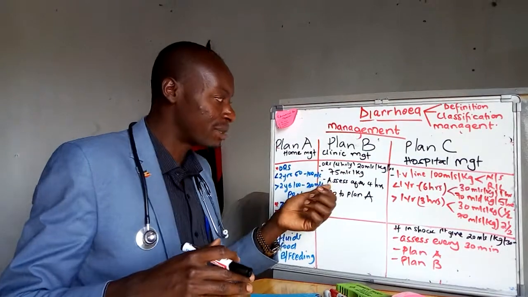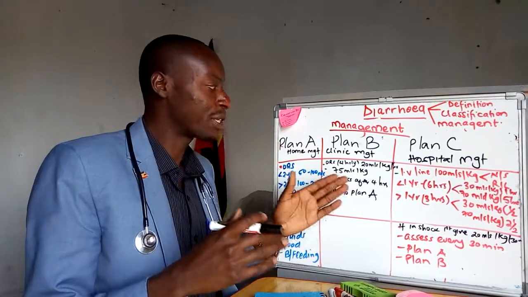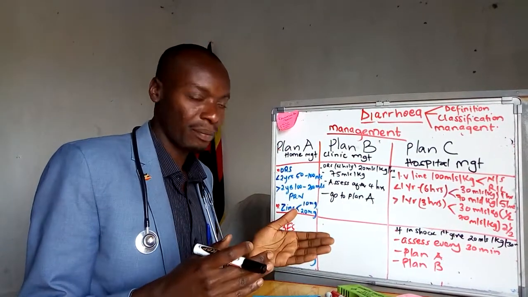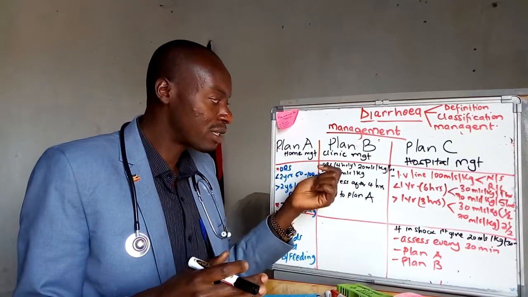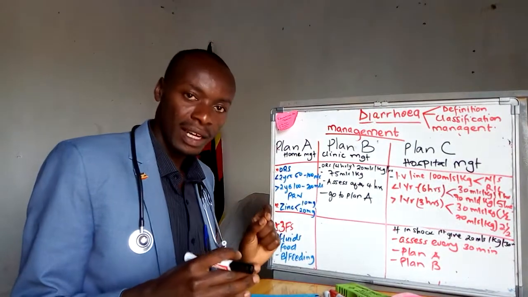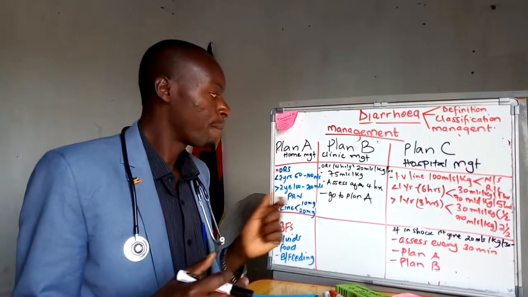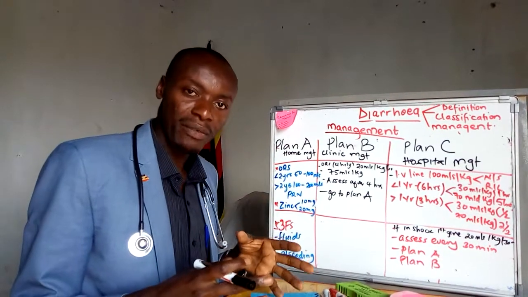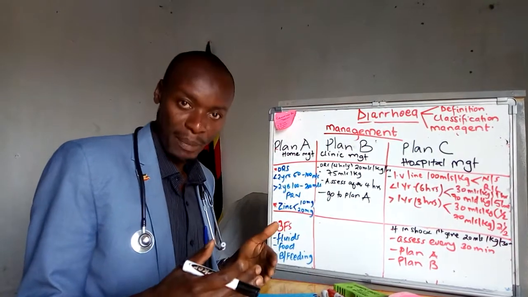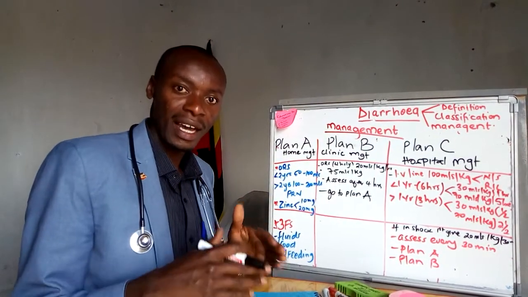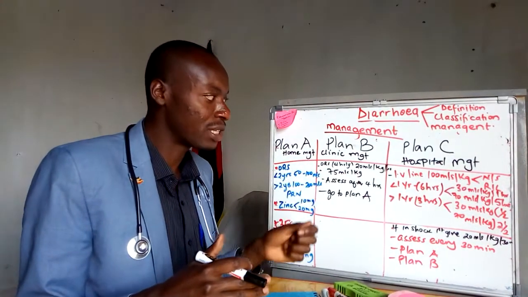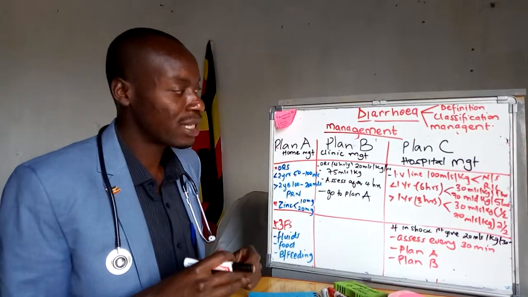When we come to plan B management, this is clinic or outpatient management, whereby when the child comes to the clinic, we are going to assess and then give ORS in the first 4 hours. First give 20 mils per kg per hour, and then after 4 hours, you assess. If you cannot calculate this, simply give 75 mils per kg, and then after 4 hours, you assess. If the child has improved, you go to plan A management, and if he has not yet improved, you repeat the procedure. If he worsens, then you go to plan C management.